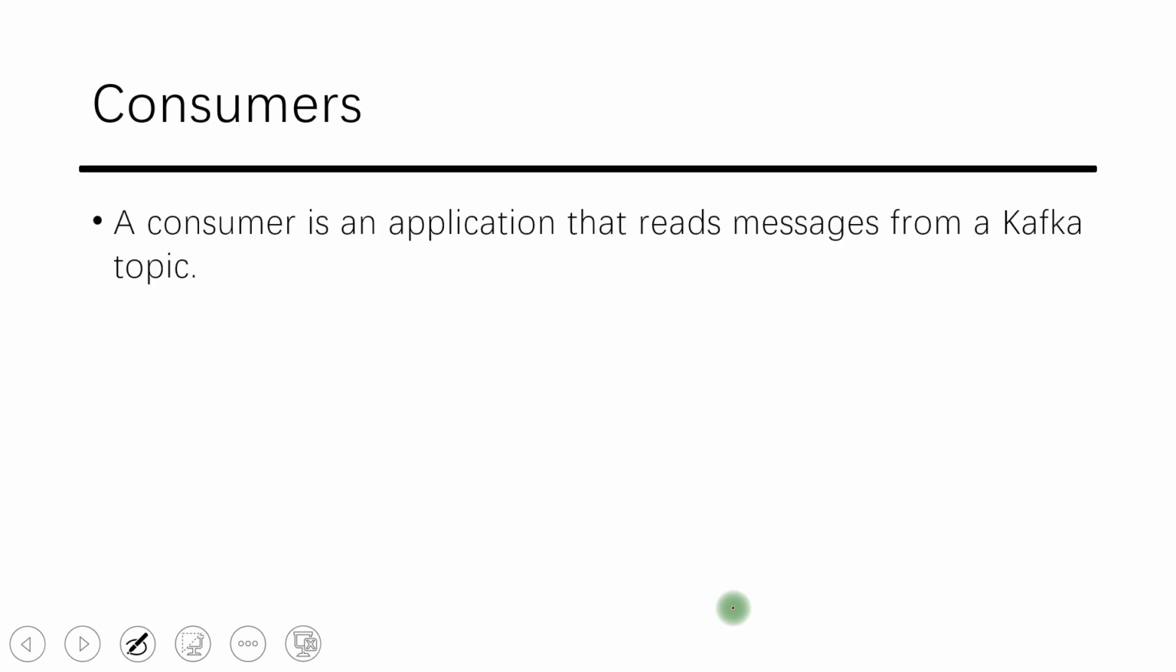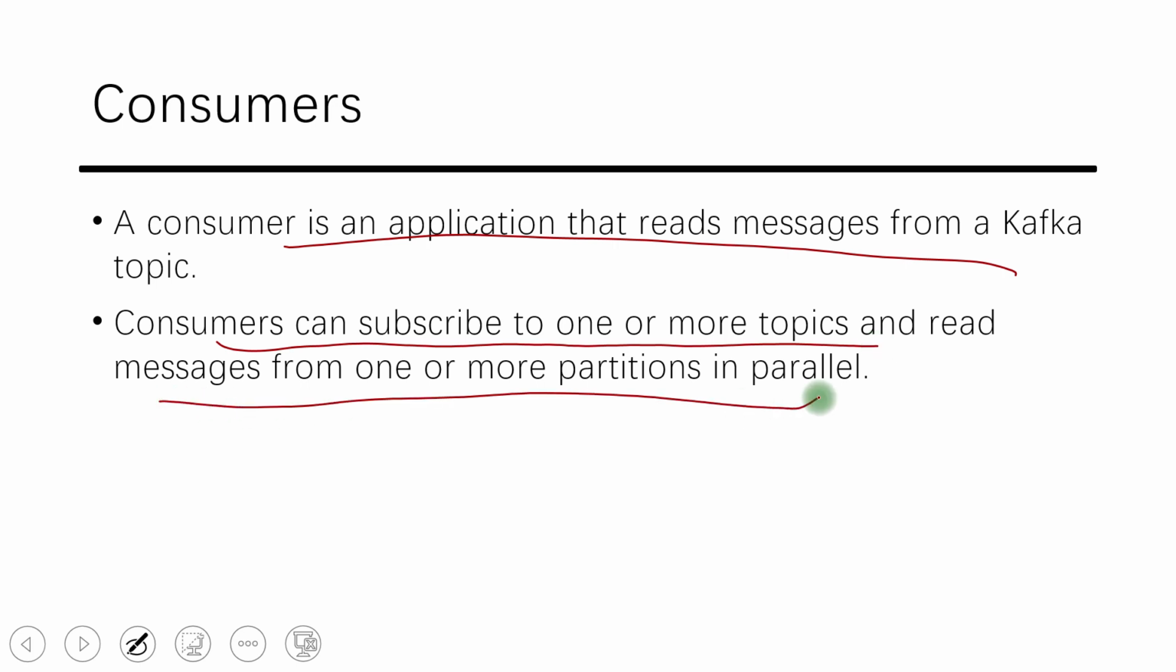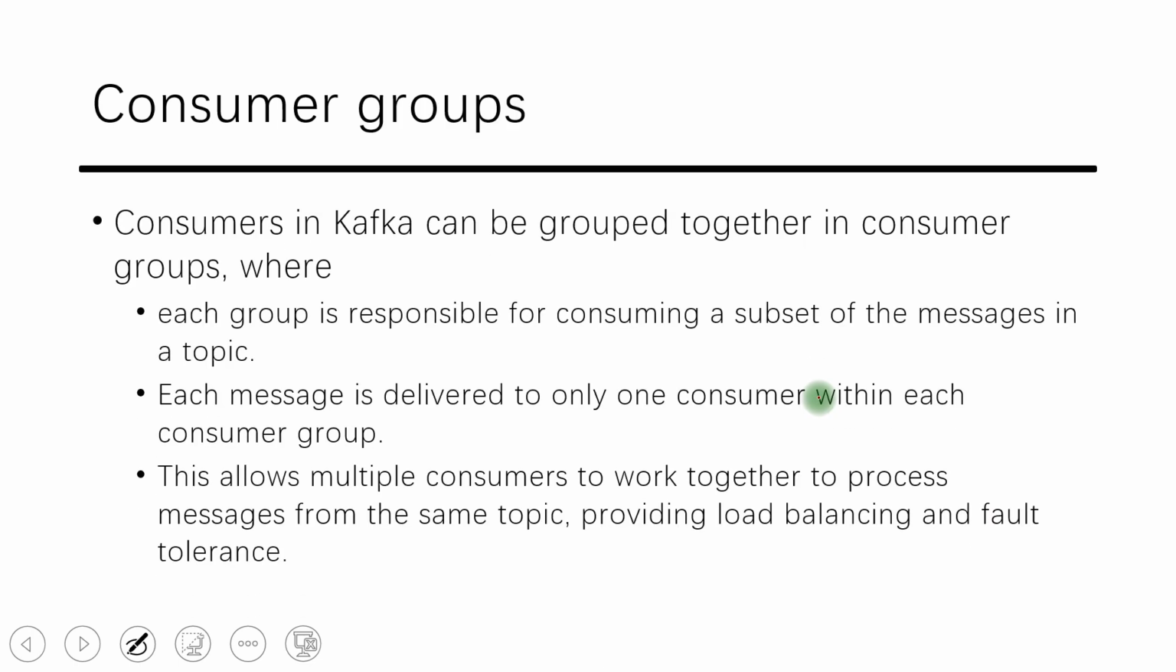Now talking about the consumers, this is the application that reads messages from a Kafka topic. They can subscribe to one or more topics and read messages from one or more partitions in parallel. A single consumer can do this. That's what consumers do. Coming to the consumer group, we talked about parallel processing and all that, right? Consumers in Kafka can be grouped together.